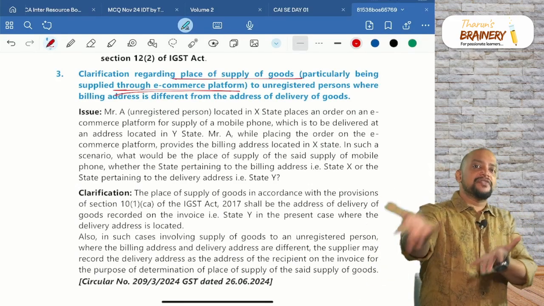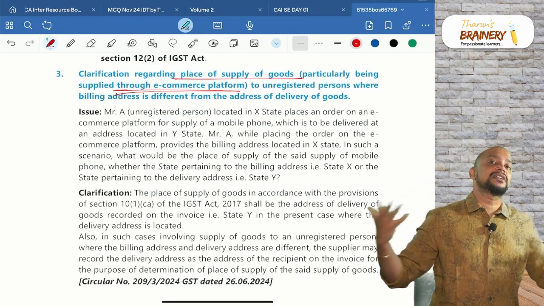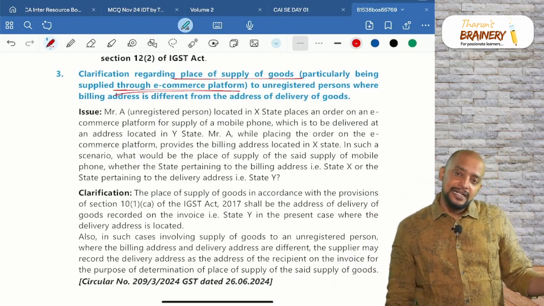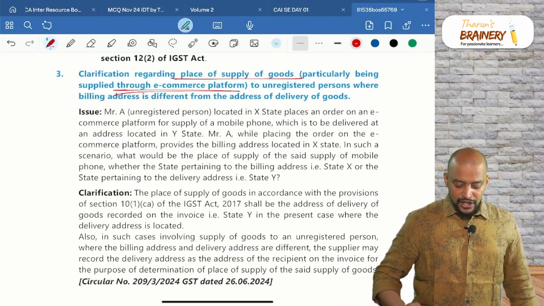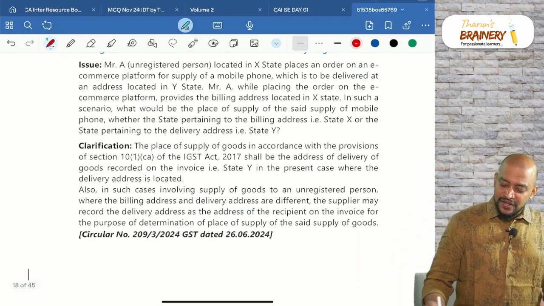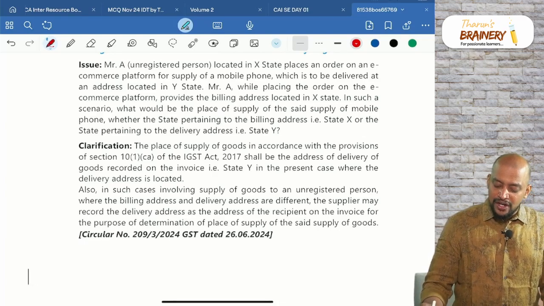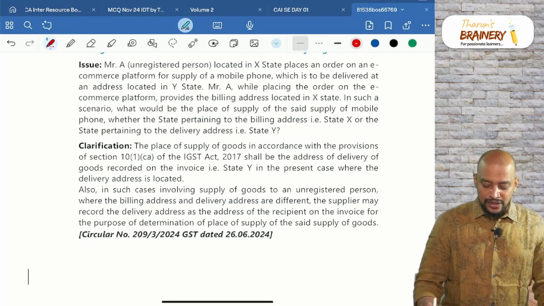Of course, location of recipient in the records of supplier, but in the records of supplier there are two addresses. Which address should be taken? Is it the billing address or the delivery address? If both are the same, say this: the place of supply shall be the address of delivery of the goods recorded on the invoice, where the delivery address is located.